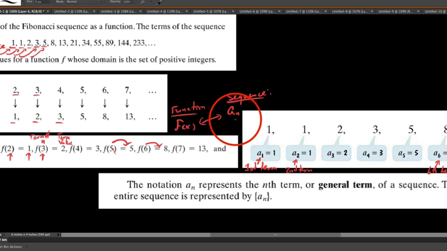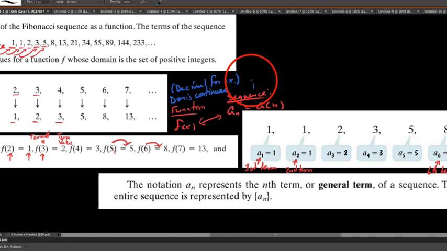We typically use a letter like A and then a subscript n to represent this. And sometimes you see that textbooks will write it a of n. But basically it's a function, and what we're saying is the only difference between a function and a sequence is that the domain of a function, and I want to be clear on this, is continuous. And what we mean by this is that it can be decimal, if you want. It doesn't have to be a decimal, it could be something besides a decimal, but basically it's continuous and can be a decimal value.